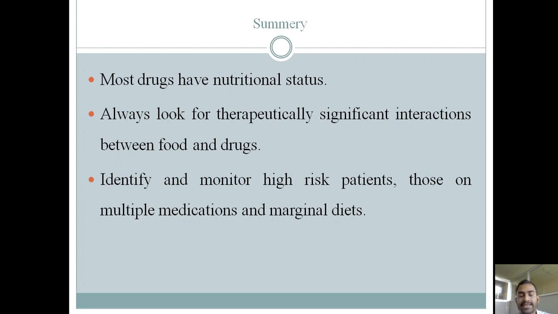So basically in the summary part I will identify only three points. The first point is we all know that most drugs affect nutritional status. Then we have to always look for therapeutically significant interactions between food and drugs. And lastly, identify and monitor high risk patients, those on multiple medications and marginal diets. This is the summary of the